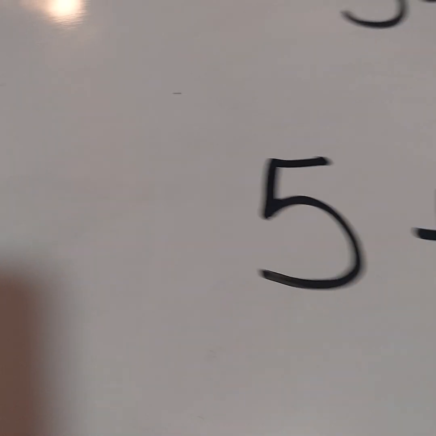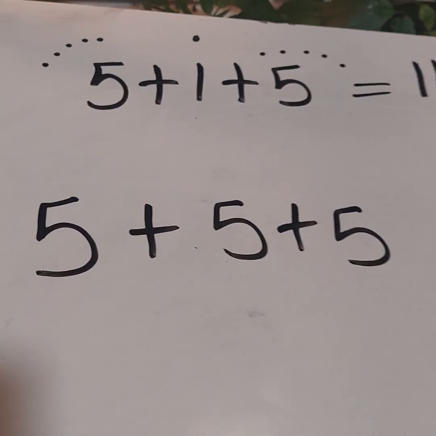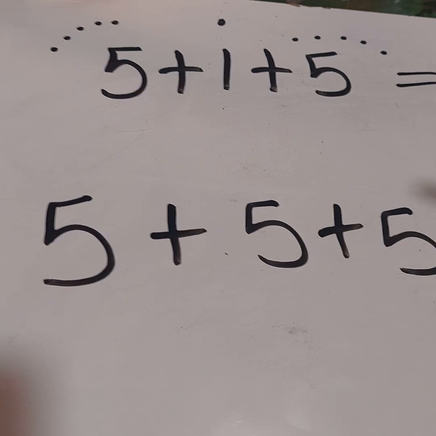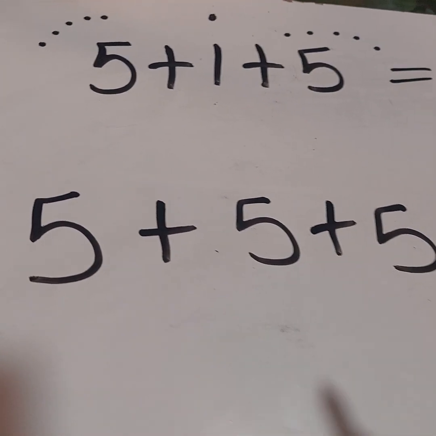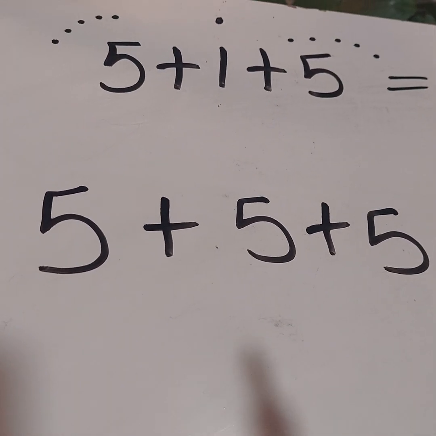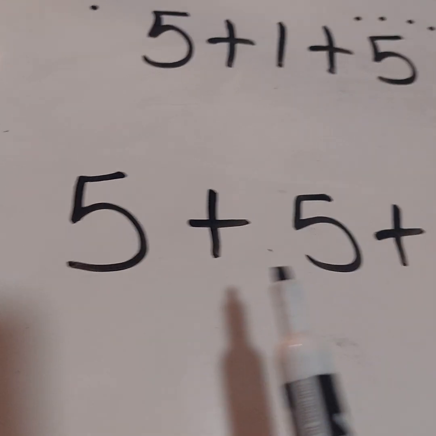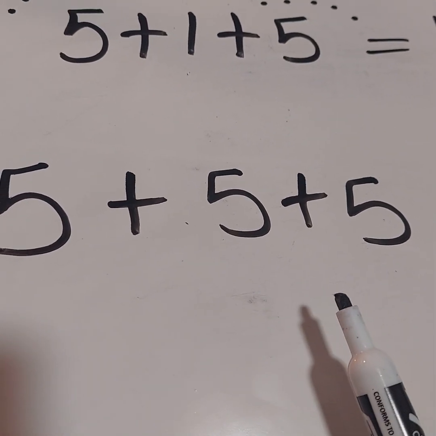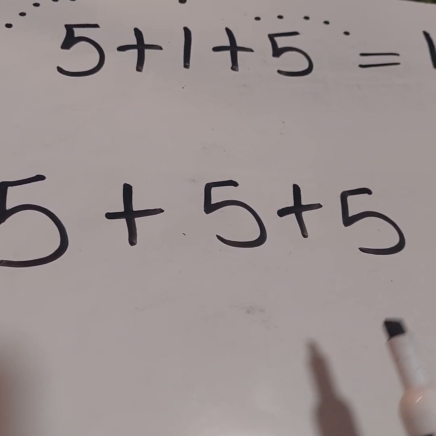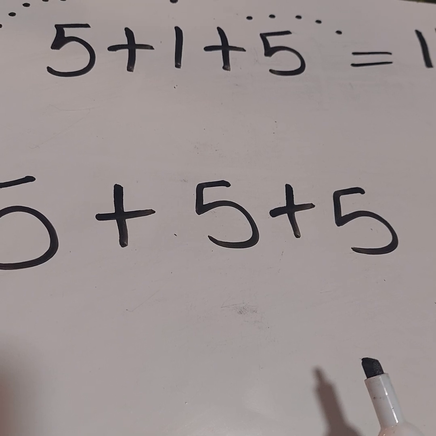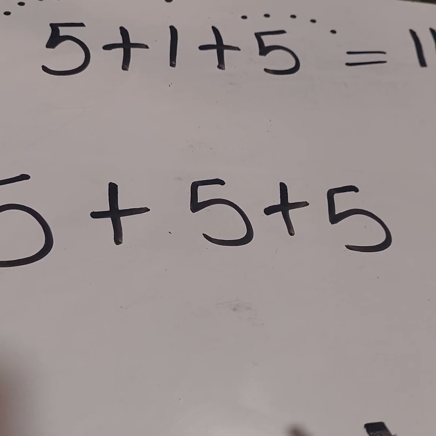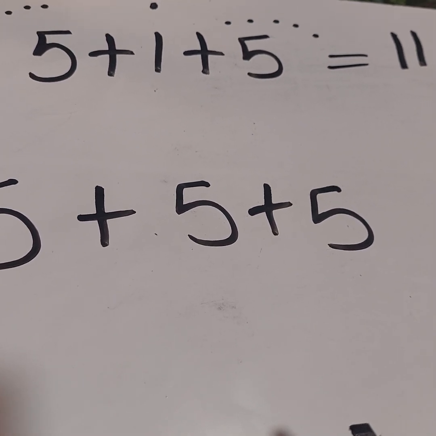So now I'm going to have a different expression, and I'm going to show you how different the first expression is to the second one. The second expression has a duplicate of 5. I have 5 here, 5, and 5. Whenever the numbers are the same, we can use multiplication to find the total.